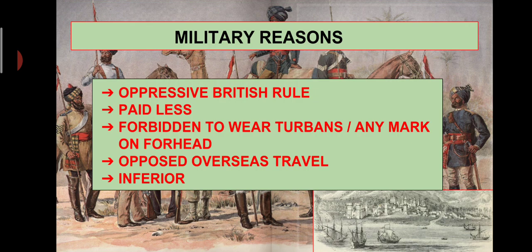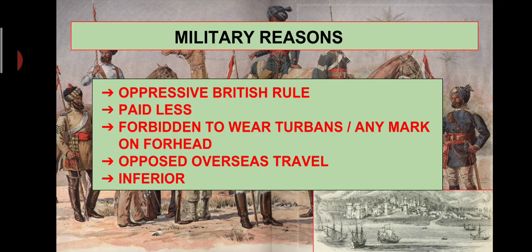Next we shall see the military causes. Indian soldiers, who formed more than 85% of the British troops in India, suffered from oppressive British rule as well. The soldiers were always looked upon as inferior. Indian sepoys were treated badly by the British superiors or officers.